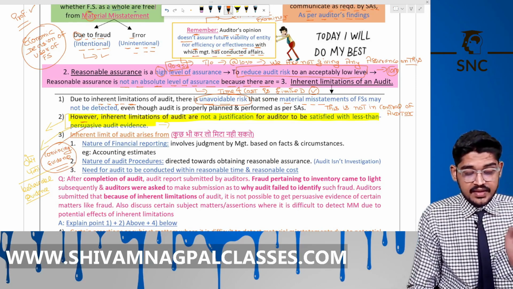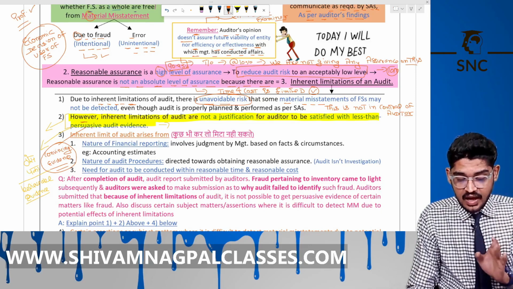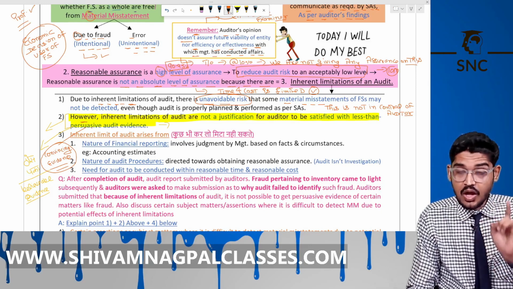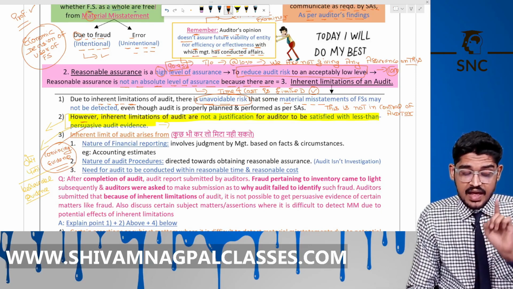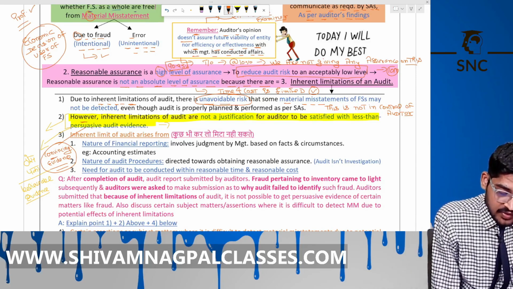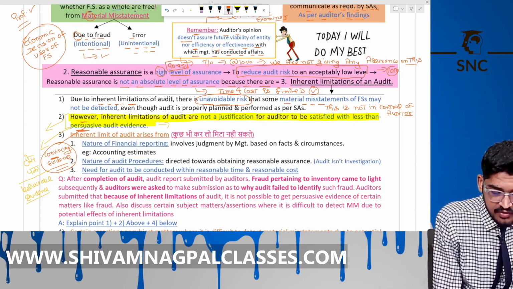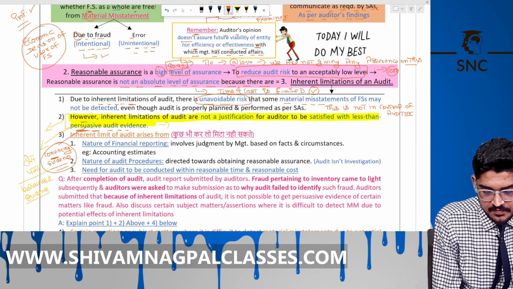That inherent limitation of audit is not a justification for the auditor to be satisfied with less than convincing evidence, meaning persuasive audit evidence.